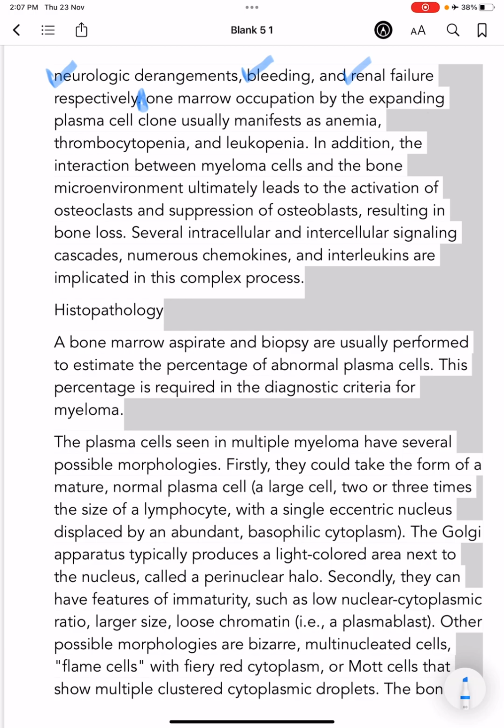Then there is bone marrow occupation by the expanding plasma cell clone. Excess proliferation of these plasma cells in the bone marrow manifests as anemia, thrombocytopenia, and leukopenia.